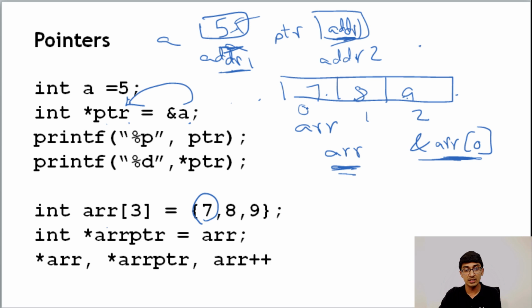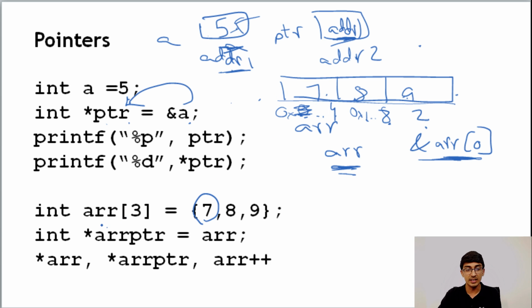In fact, whatever the address is over here, let's say it's some 0x something something something 4, the next address is going to be 0x something something something 8, because the size of an integer is 4. So it's going to differ from one block to another by 4. Similarly, from here to here, it's again going to differ by 4. So it's going to be a continuous block.